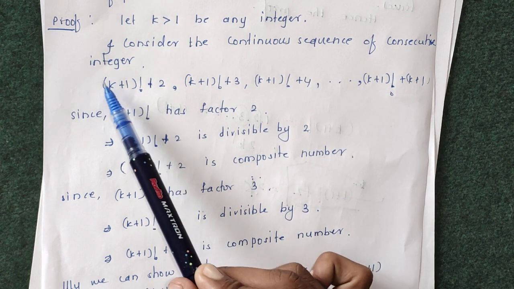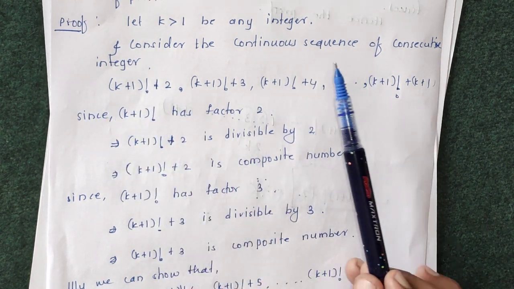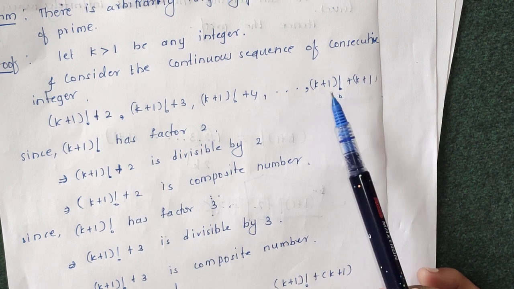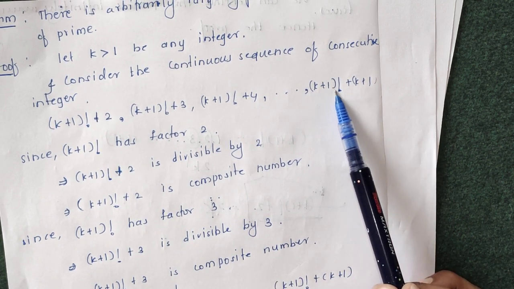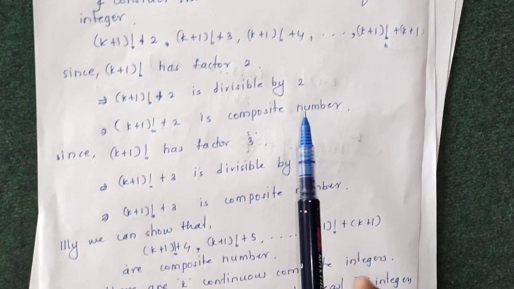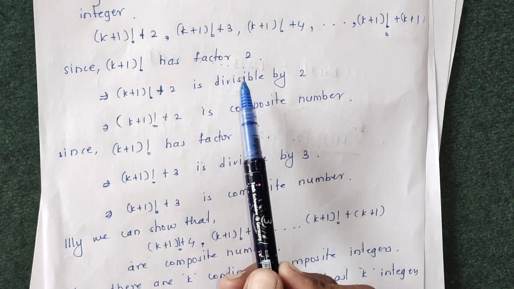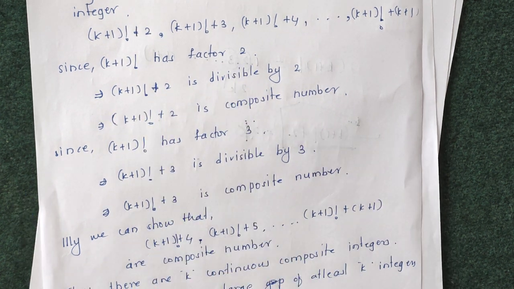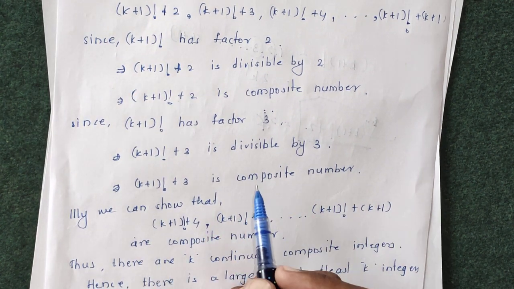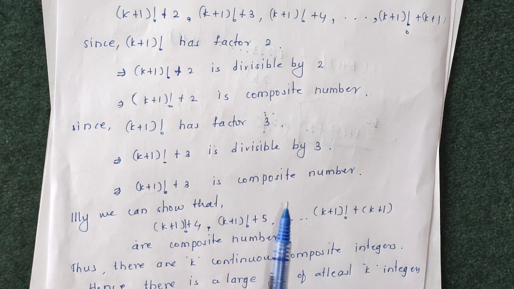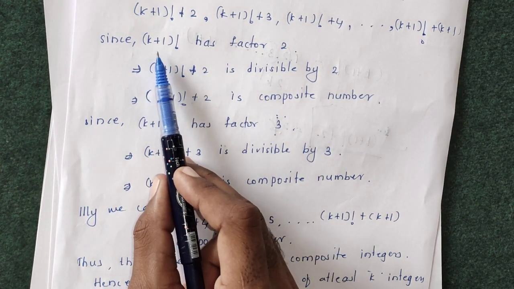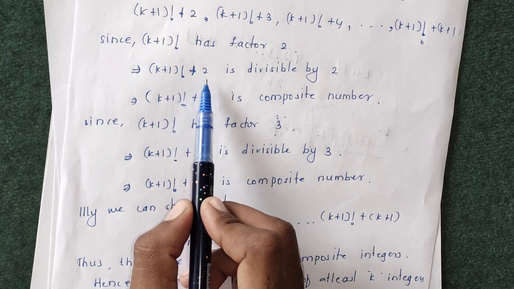So our prime must be less than (k plus 1) factorial plus 2, and the greater prime must be greater than (k plus 1) factorial plus k plus 1. We have proved this since (k plus 1) factorial has factor 2. We know that n factorial is the multiplication of the first n natural numbers, that is 1, 2, up to n. So this multiplication of k plus 1 integers is 1 into 2 into 3 up to k plus 1. From that we can say that 2 divides (k plus 1) factorial, therefore 2 must divide (k plus 1) factorial plus 2.